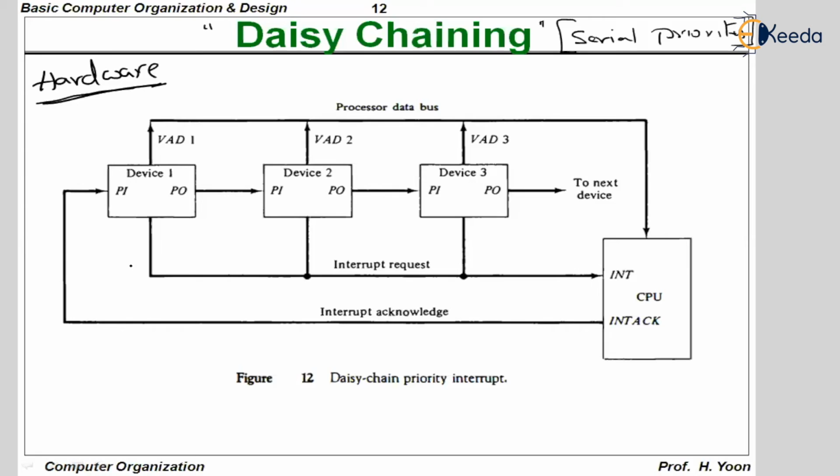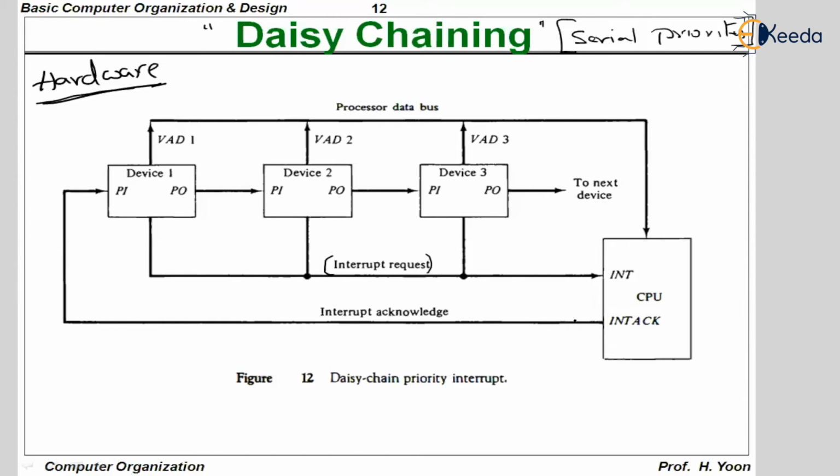Each of these devices is connected to the CPU by using an interrupt request line. All the devices are connected to the CPU by one interrupt request line.